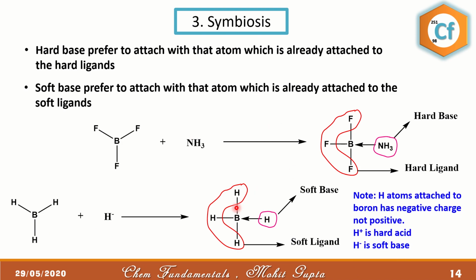One thing you need to know, these three hydrogens are present as H negative, not H positive. So they are not protons, they are hydride ions. And H positive is a hard acid, whereas H negative is a soft base. You need to remember that.